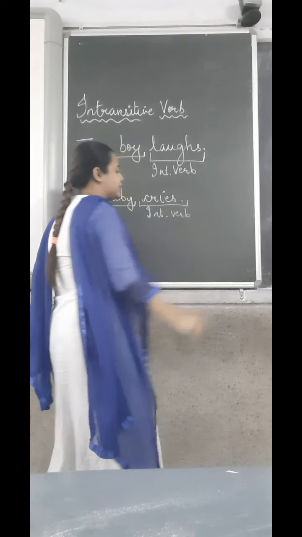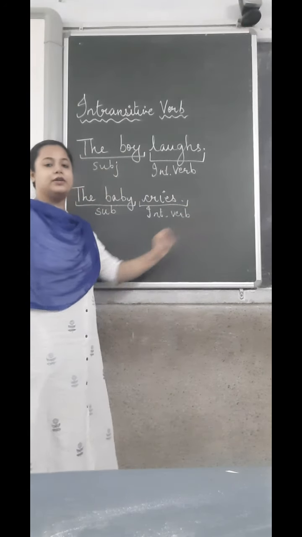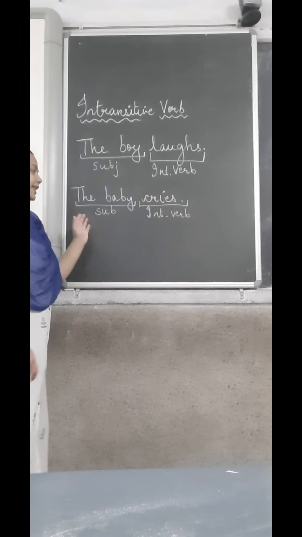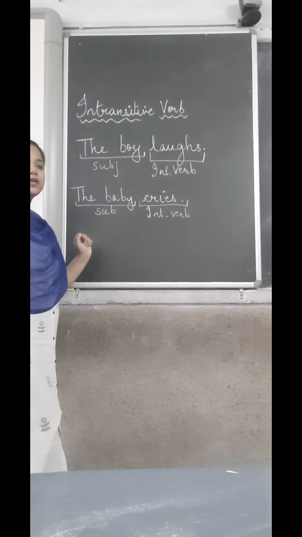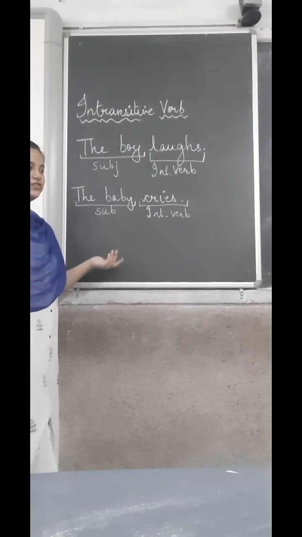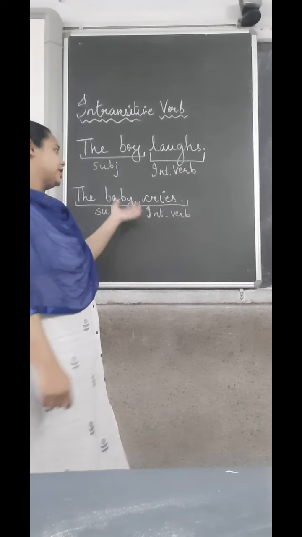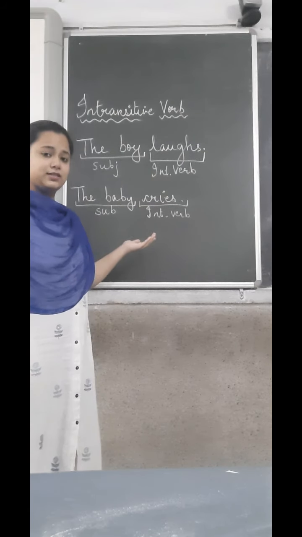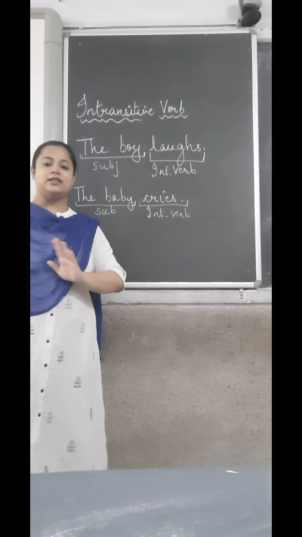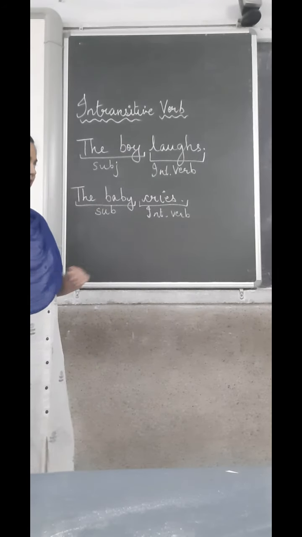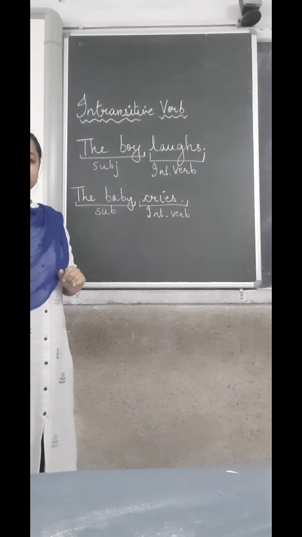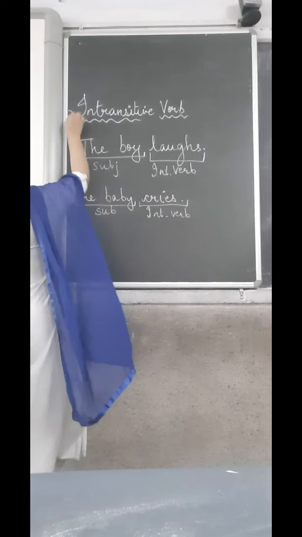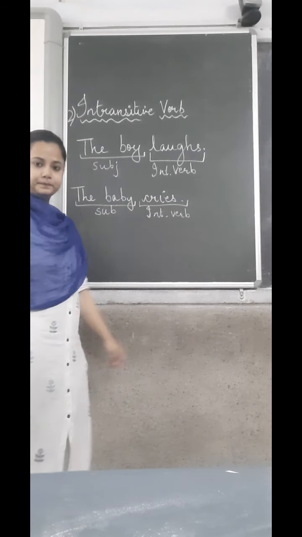That means there is no other object required to complete this sentence, and that is why this verb over here is an intransitive verb, which is the opposite of transitive. In a transitive sentence, you need an object, but in an intransitive sentence, you do not need any object to complete the sentence. So this is what an intransitive verb is. This is the second type of verb.